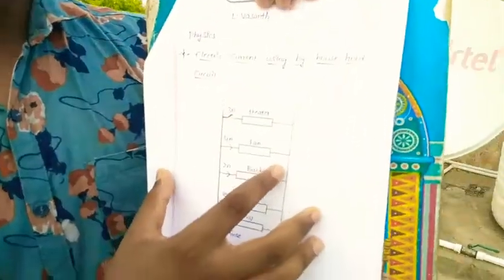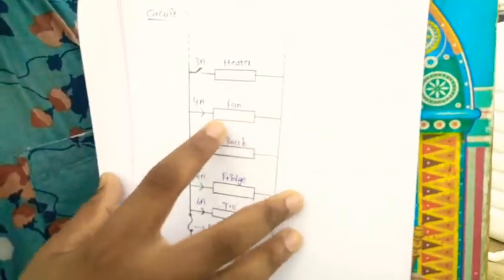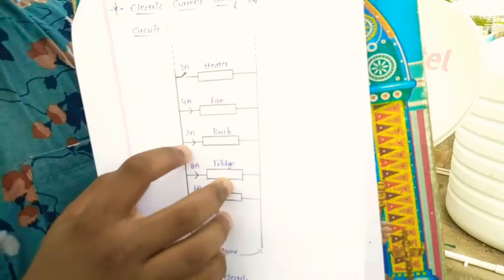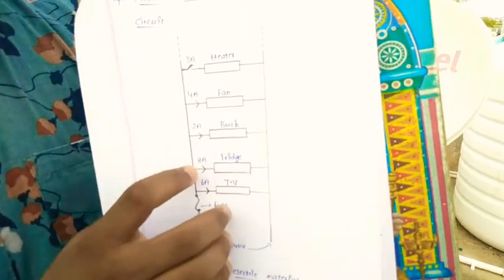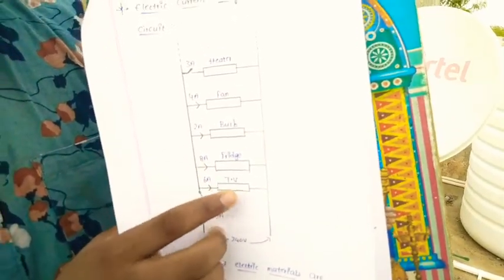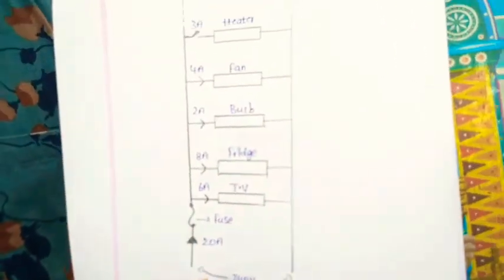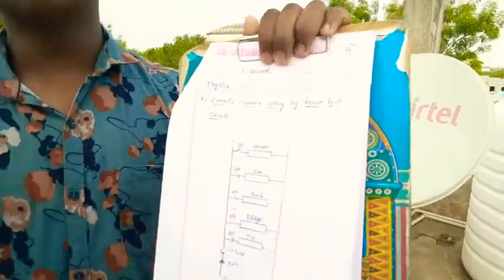Here, the heater draws 3 amperes. The fan draws 4 amperes. Bulb 2 amperes. Fridge 8 amperes. TV 6 amperes. And fuse 20 amperes. The fuse will be present because it balances the excess electric current in the circuit.